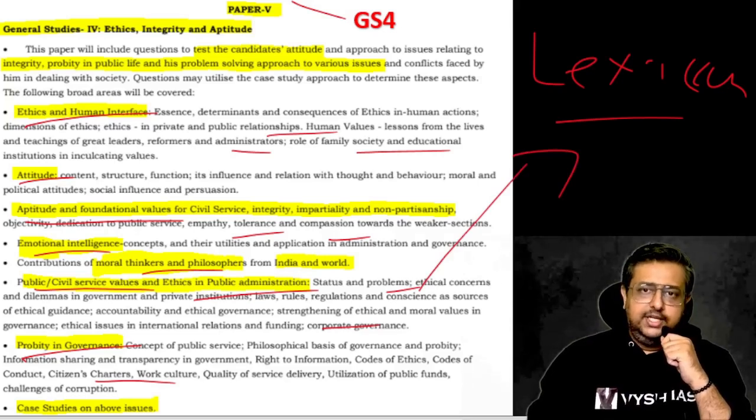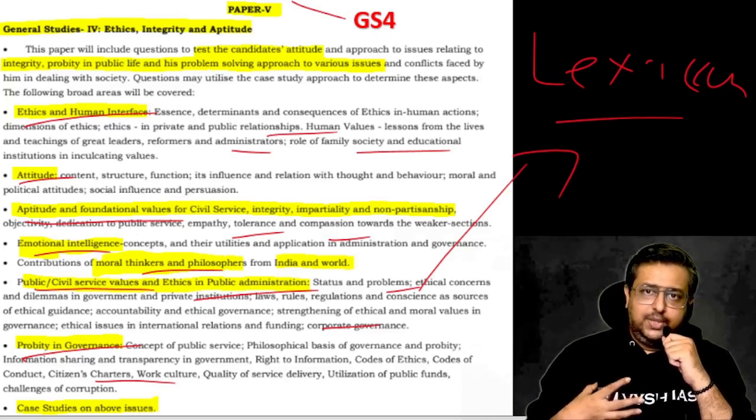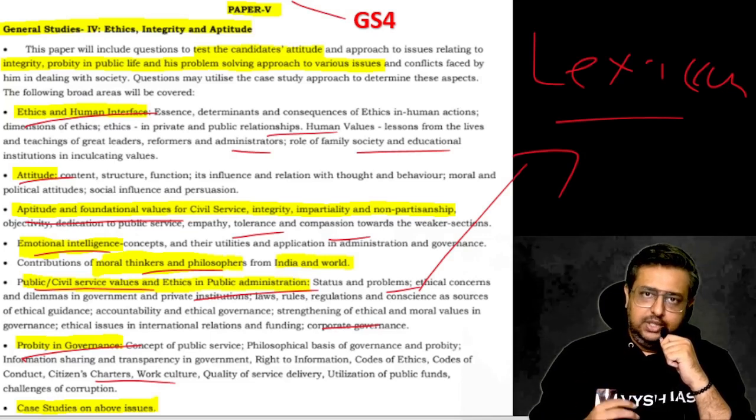So if you study that textbook itself and have a general understanding of things around you, and if you have that empathy and compassion within you, then this is a very easy paper. You just need to put it in words.